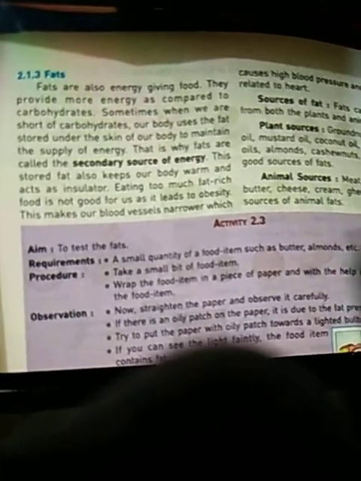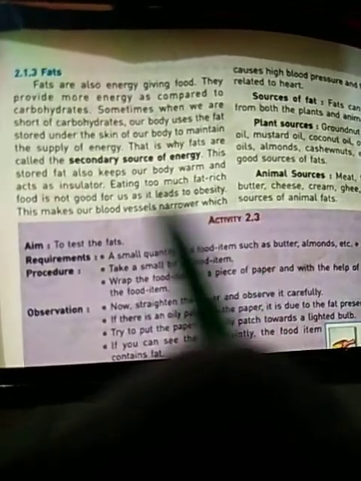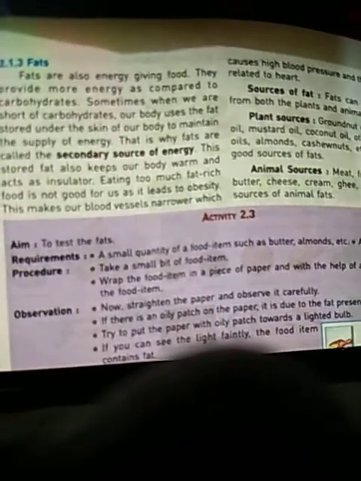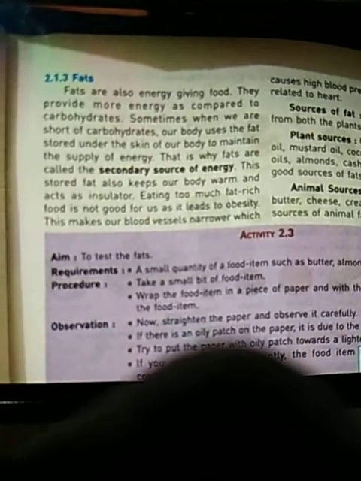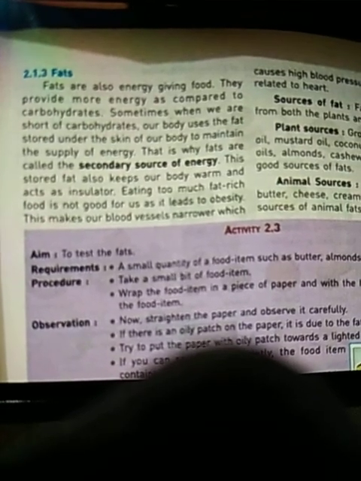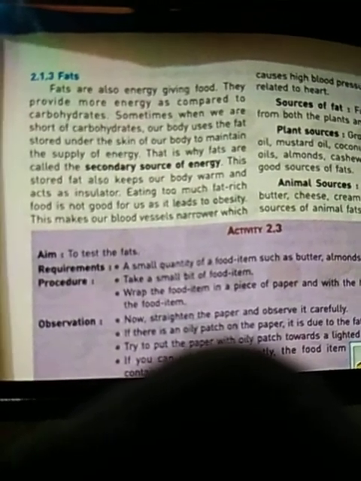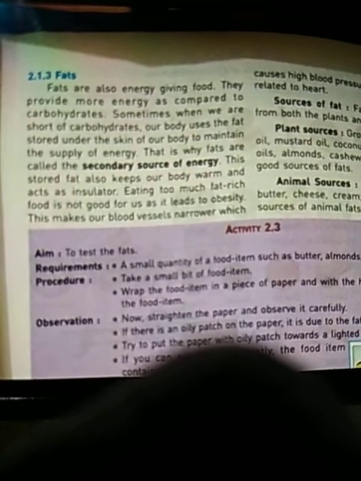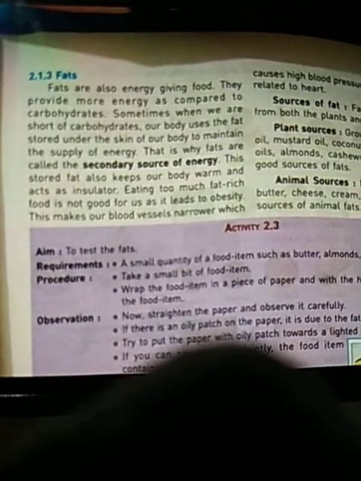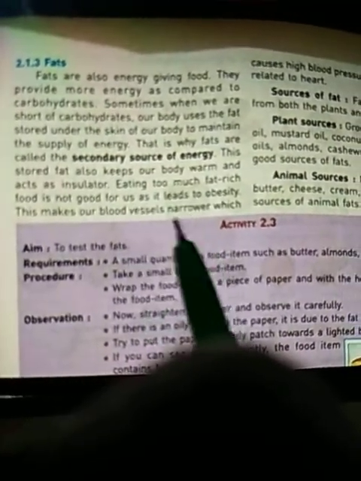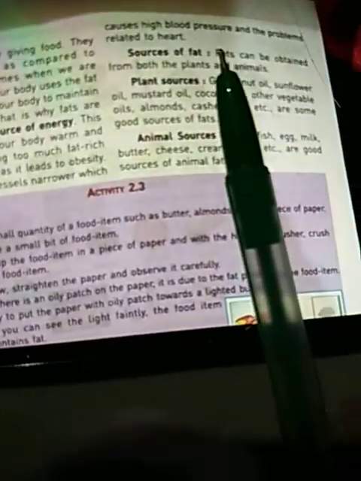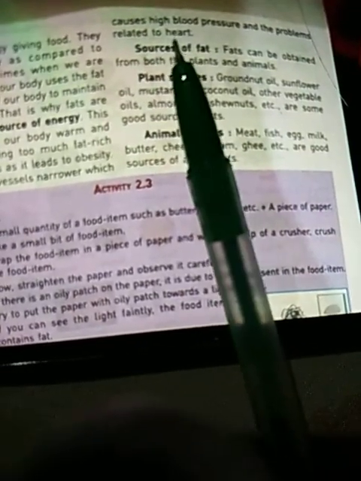But eating too much fat-rich food is not good for us as it leads to obesity. As I have said, whatever fat is taken in from the various food items gets accumulated under our skin, and excessive intake of fat can lead to obesity. Obesity is the condition in which the body weight increases and the blood vessels become narrower. This causes high blood pressure and problems related to the heart.